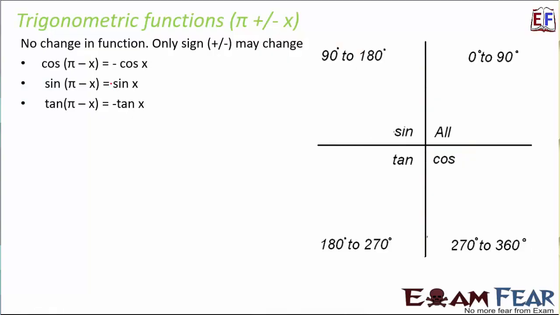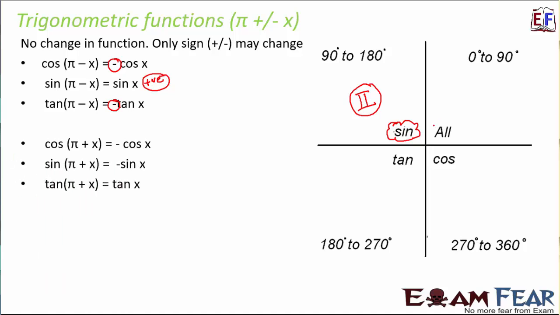So here if we look at the pi minus x function, pi minus x means something lesser than pi. So we are talking about the second quadrant. In second quadrant only sin theta is positive. Therefore you see sin of pi minus x is positive. Other than that, the rest of them, cos is negative, tan is also negative. Very simple to remember, isn't it? On the other hand, when we talk about pi plus x, it is in the third quadrant, and in third quadrant only tan theta is positive, and here you see tan pi plus x is positive, but others like sin and cos, they are negative.